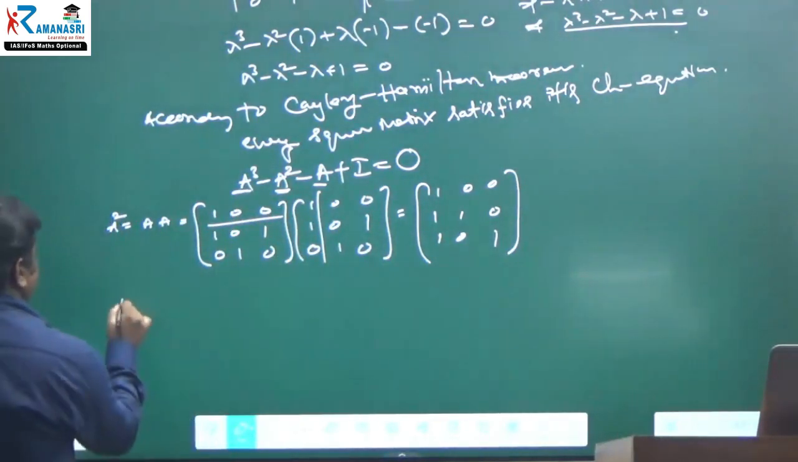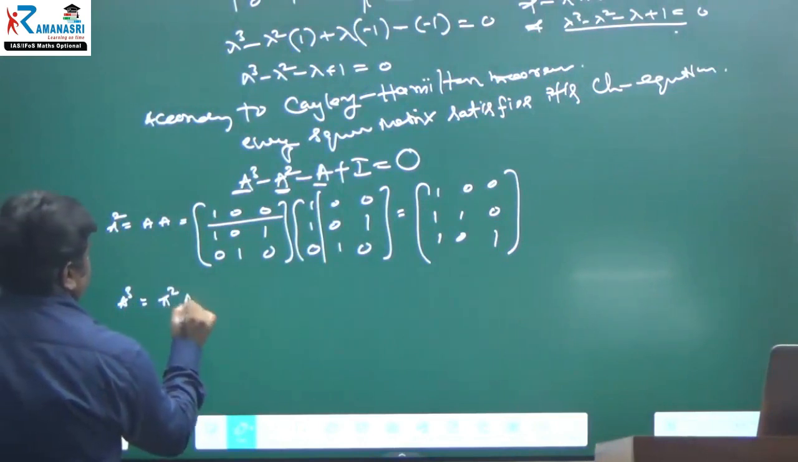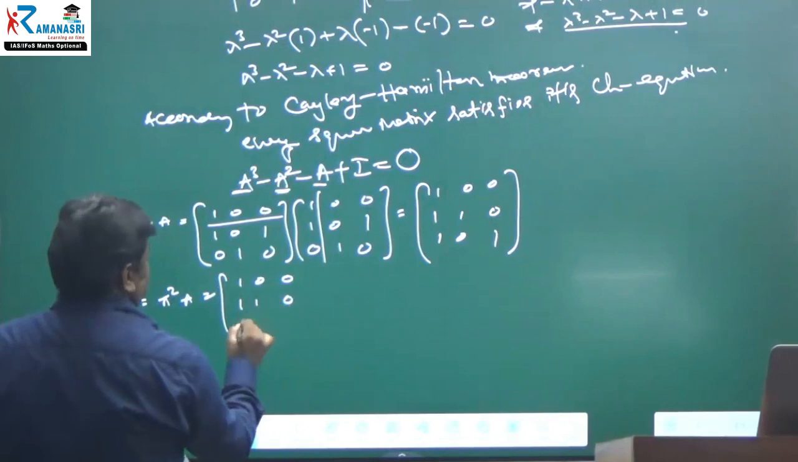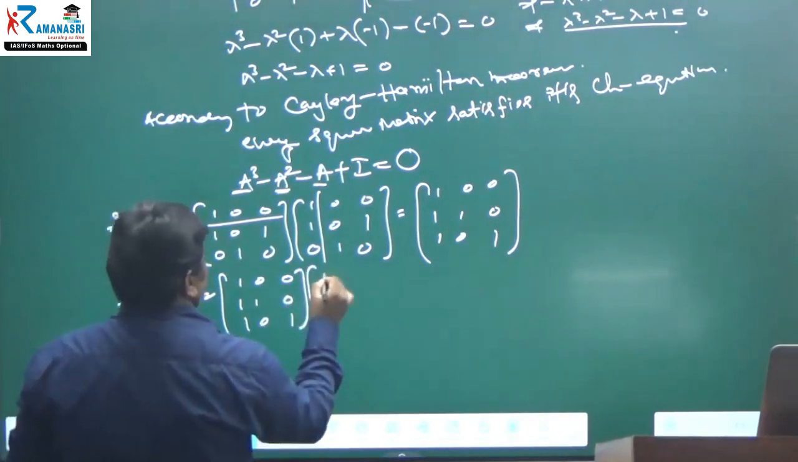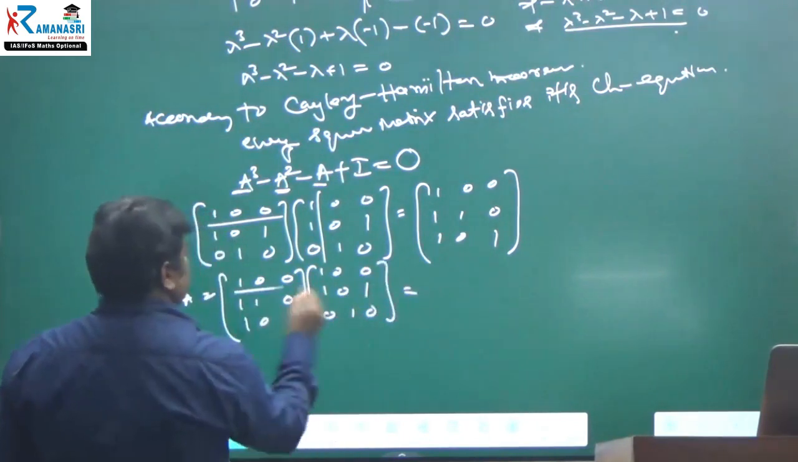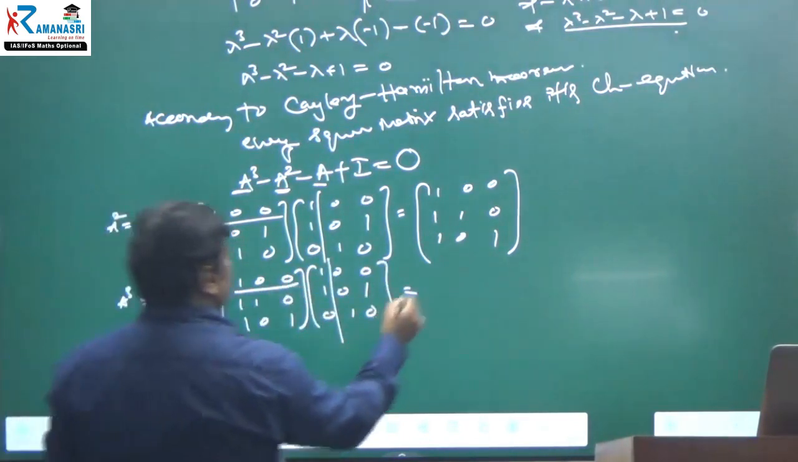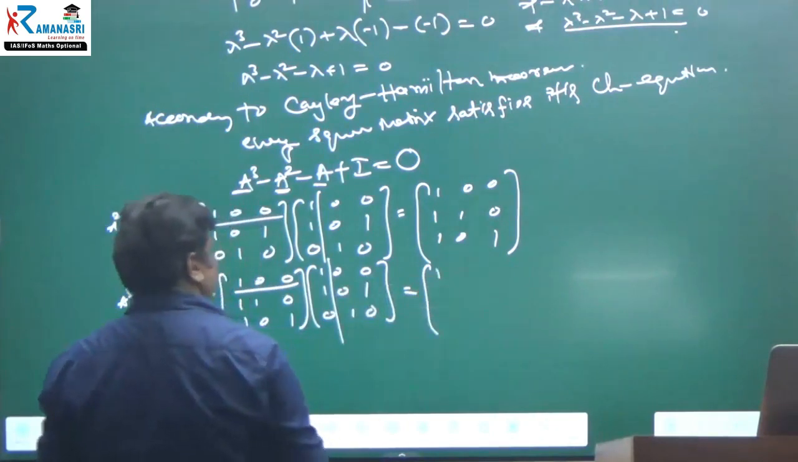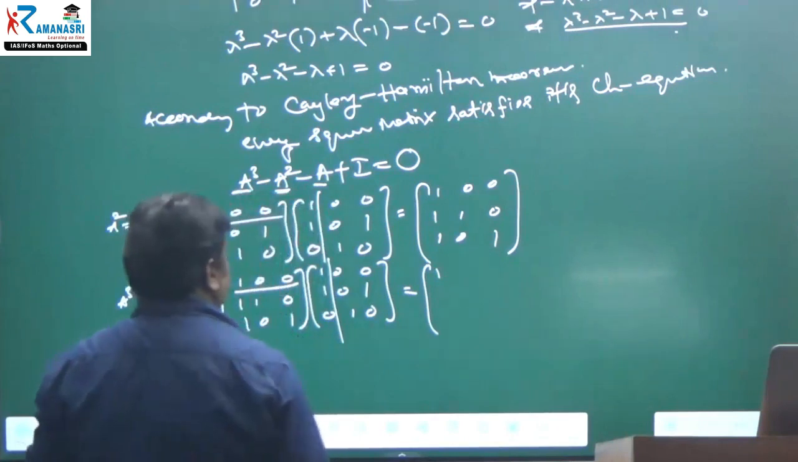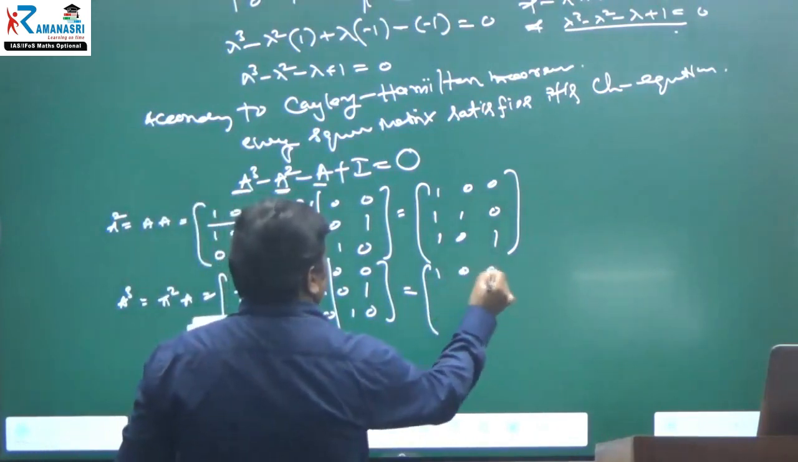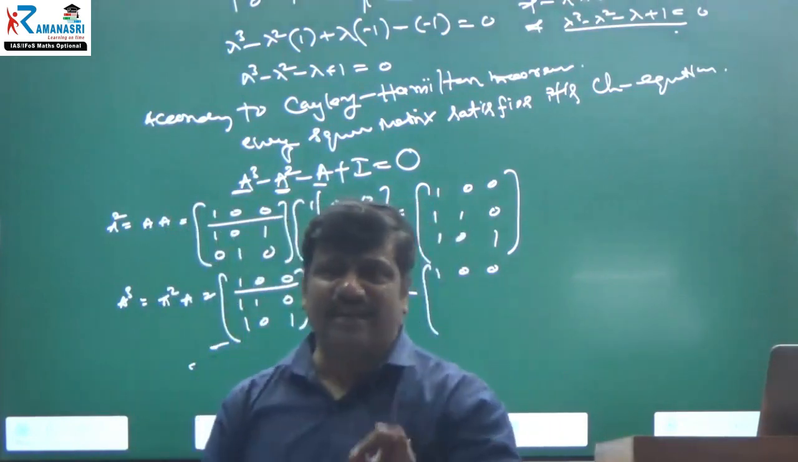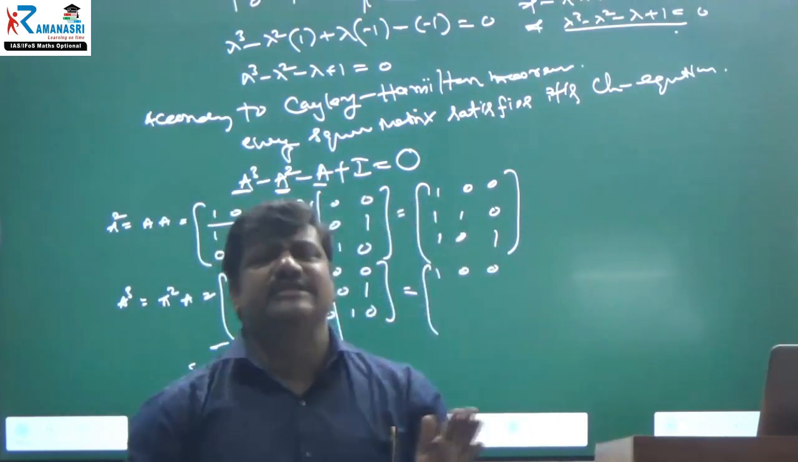Next A cube. A square into A, with A square already found. Again this row and this column. Again the first element is what? 1 only. Again I am copying A cube in my notes. You can multiply. It will take 1 more minute for you. Otherwise, you can use the calculator also. Don't worry. If you feed the calculator A, it will automatically give A square.